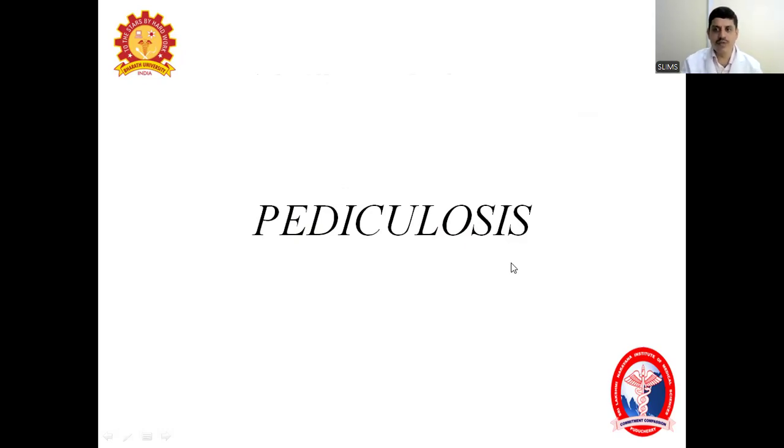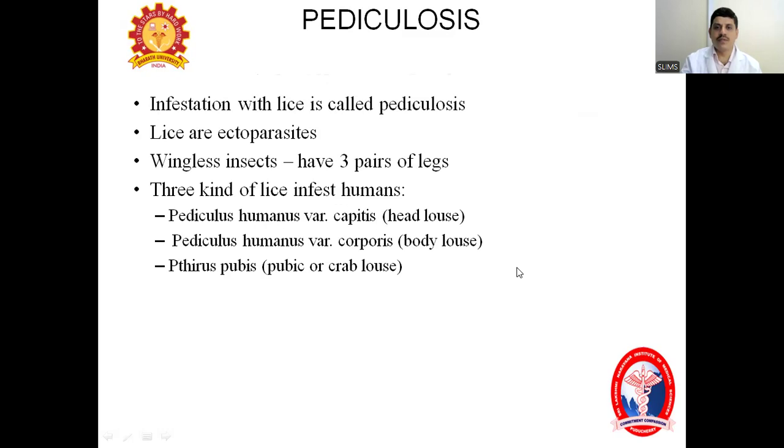Now we'll come to pediculosis. What is pediculosis? Pediculosis is infestation with lice. Lice are ectoparasites, as we already know. What we commonly call infection, most commonly involves the scalp. These lice are wingless insects having 3 pairs of legs. There are 3 kinds of infestations: Pediculosis humanus var capitis, head lice; corporis, body lice; and pubis, pubic lice or crab lice. There are 3 types.